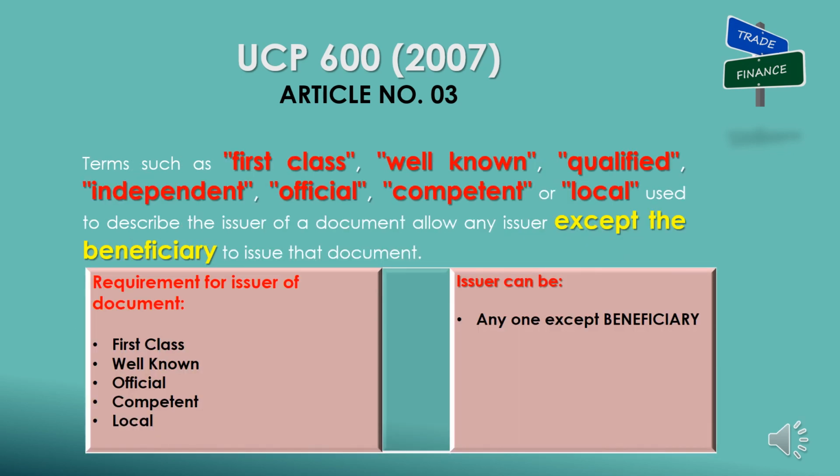This clause is about the requirement of issuer of document. Clause: Terms such as first class, well-known, qualified, independent, official, competent or local used to describe the issuer of a document allow any issuer, except the beneficiary, to issue that document. If any of such terms, as described in this clause, is used for issuer of the document, same may be issued by anyone except beneficiary.